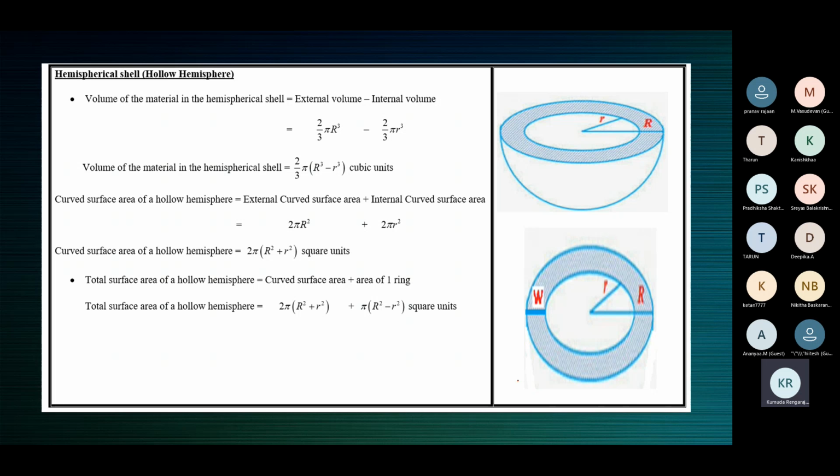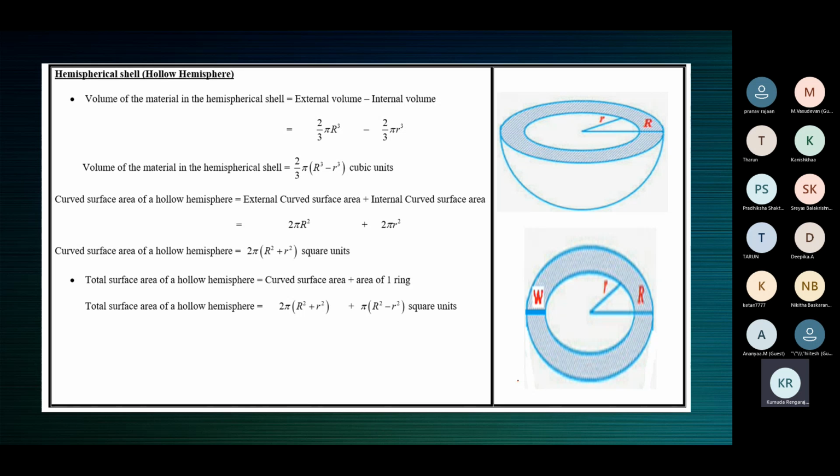Now each half you have with you is a hemispherical shell, because you can see that in the middle it's empty. It looks like a bowl, a hemispherical bowl, and the wall of the bowl is thick.